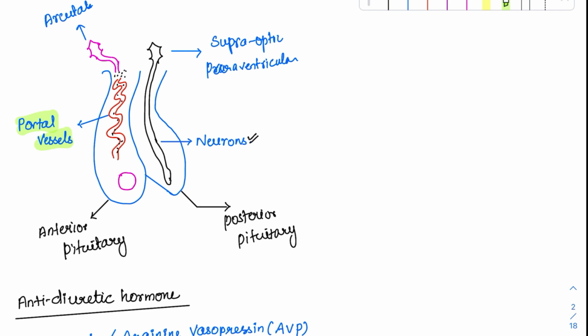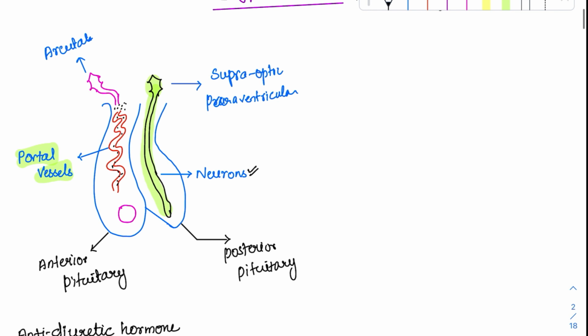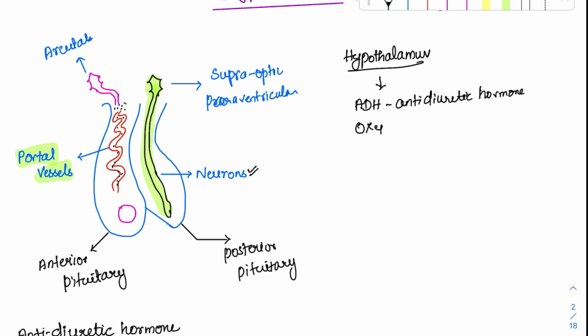For the posterior pituitary, it's like the entire neuron is extending till the posterior pituitary. So whenever you talk about the hypothalamus, the hormones which are called the posterior pituitary hormones are not actually produced by the posterior pituitary. The hypothalamus is the one which is producing the posterior pituitary hormones. What are the two hormones produced by the hypothalamus? They are ADH, antidiuretic hormone, and the second one is oxytocin.